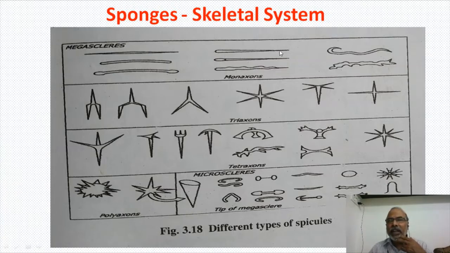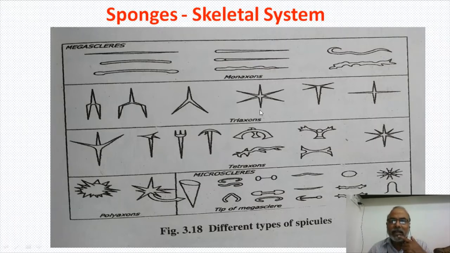Because only one axis is there, this is known as monaxons. If three rays are there, this is called triaxon. If four rays are there, this is called tetraxon. This is called calthrop. And if many axes are there, this is called polyaxons.